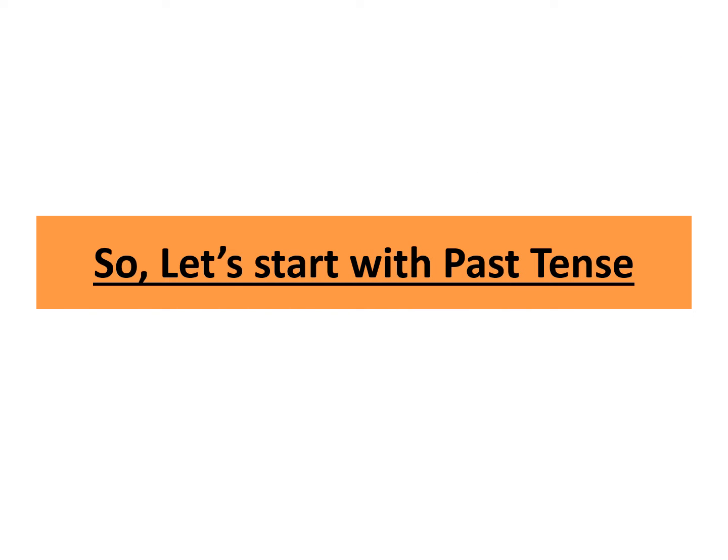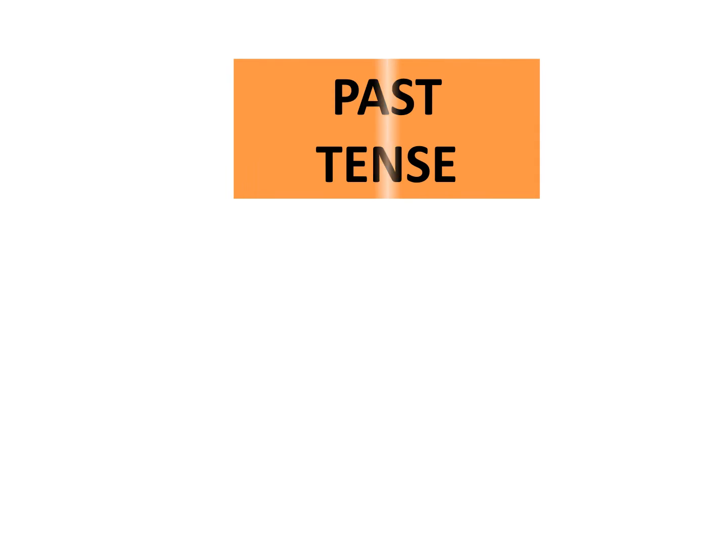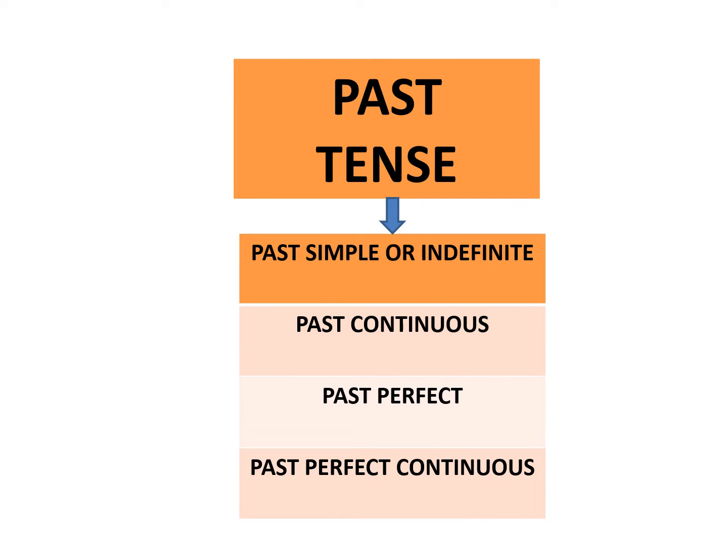So let's start with past tense. Past tense is subdivided into four aspects: past simple or indefinite, past continuous, past perfect, and past perfect continuous.